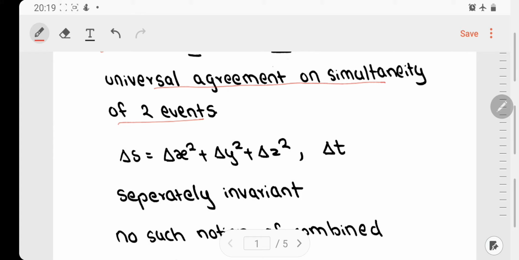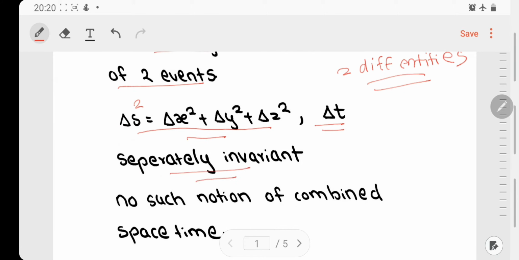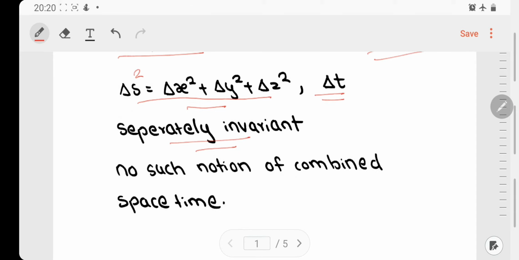Now, let us see about the invariance in Newtonian space-time. In Newtonian space-time, space and time are considered as two different entities, and that is why we have two different invariant quantities. So, the first invariant quantity is the length square, which is del s square, which is equal to del x square plus del y square plus del z square, and the second invariant quantity is the time interval.